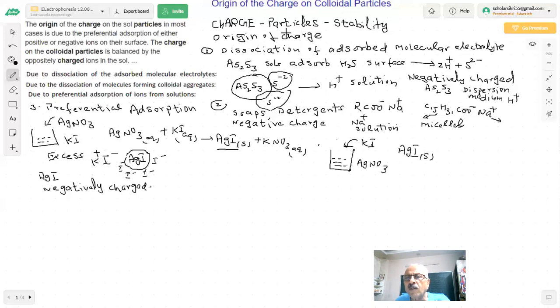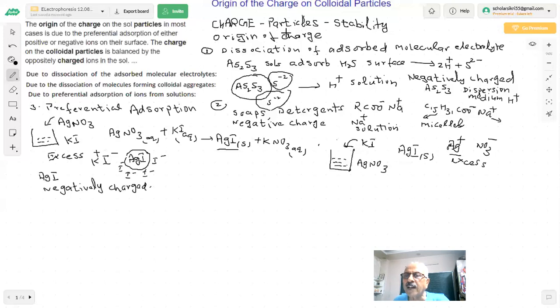But now, which is in excess in this? You have Ag ions and NO3 ions in the solution, and Ag ion is in excess. Silver ion is in excess.